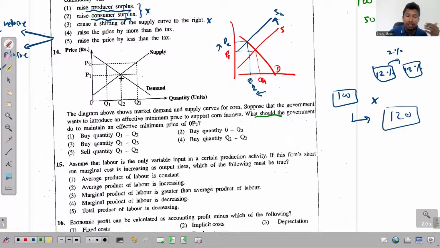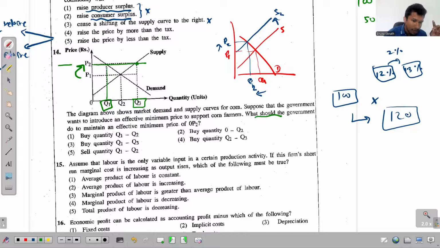Why? Because the excess supply is highlighted here. When the minimum price is imposed as P2, the market quantity demanded drops to Q1. This is the quantity demanded by the consumer, but the supply increases to Q3.